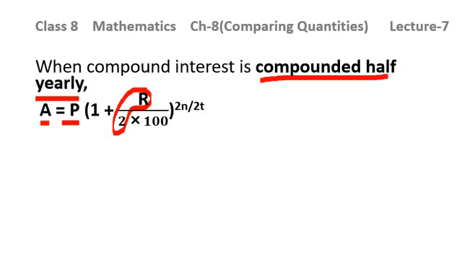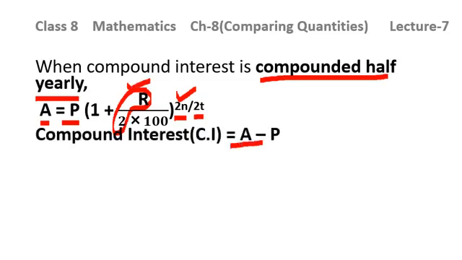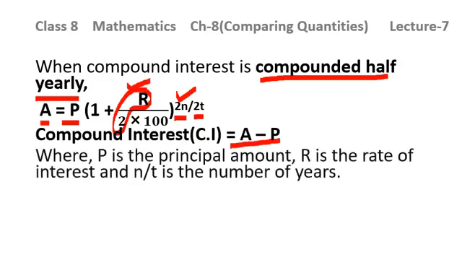Otherwise, if you are using this formula, then directly put the value of P here. R which is given to you will be divided by 2, and N or T, you can take either 2T or 2N, will be multiplied by 2. So if the compound interest is compounded half yearly, then rate will be divided by 2, time will be multiplied by 2, and compound interest will be given by amount minus principal, where P is the principal amount, R is the rate of interest, and N or T is the number of years.